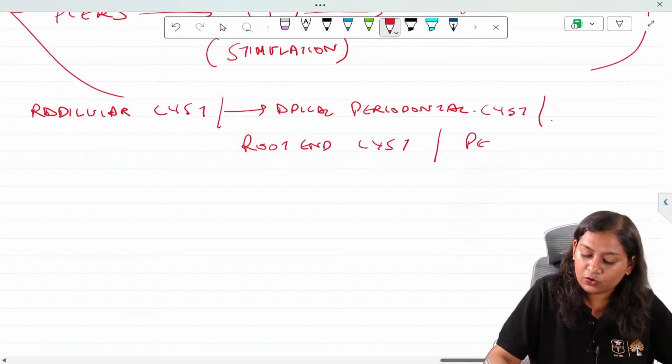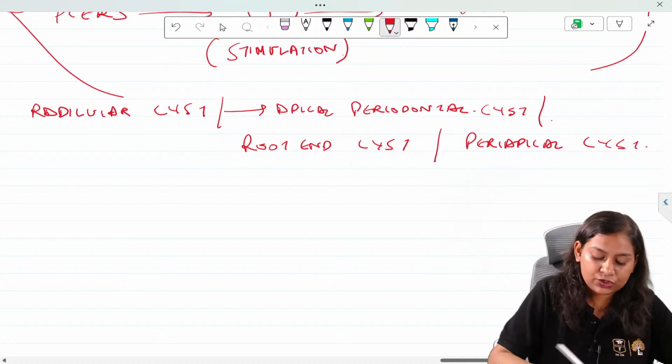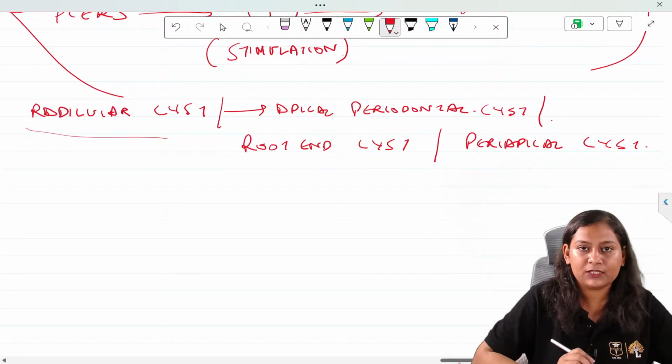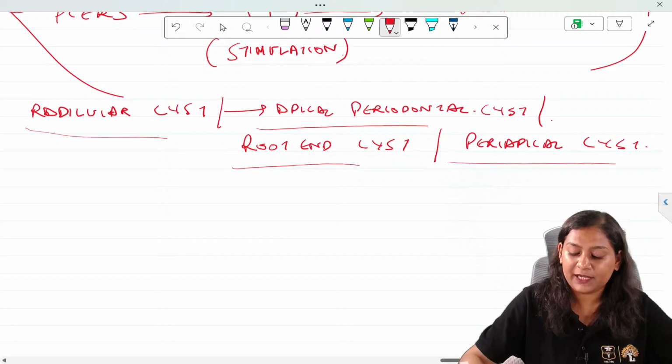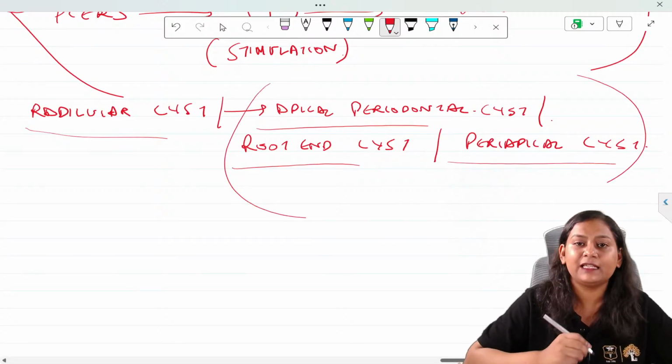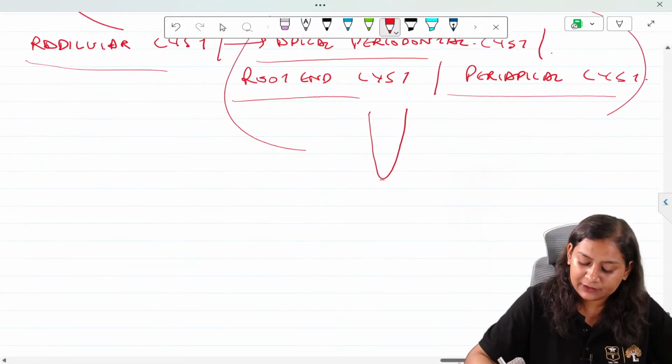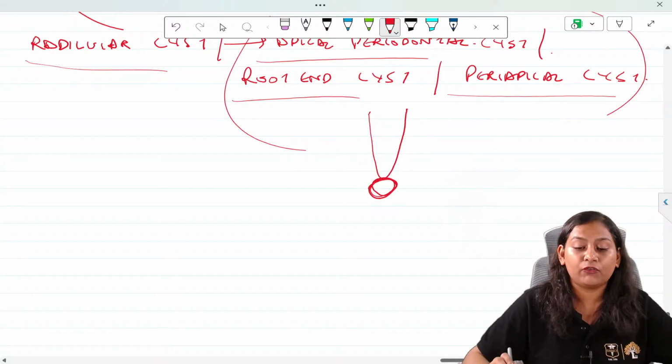It is also called as periapical cyst. Now the question, they might not just ask you radicular cyst, they might ask you apical periodontal, root end cyst, periapical cyst. All this basically means it is present at the apical part of the tooth.